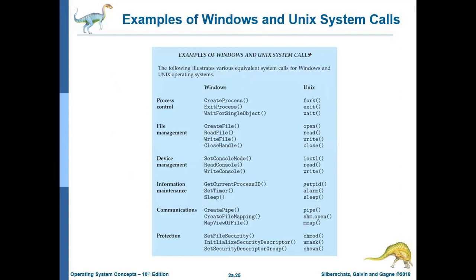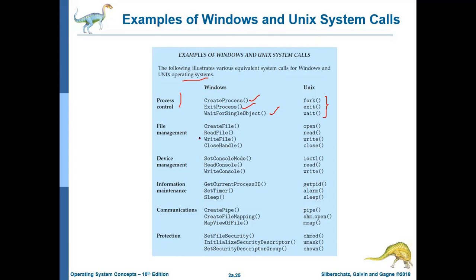Then this is the example. What are the different exact system calls in Windows and Linux? The following illustrates various equivalent system calls for Windows and Unix operating systems. For process control, we have create process, exit process, wait for single object in Windows. Meanwhile, in Unix, fork, exit, and wait system calls are there. So we have different syntax for using different system calls in different types of operating systems.